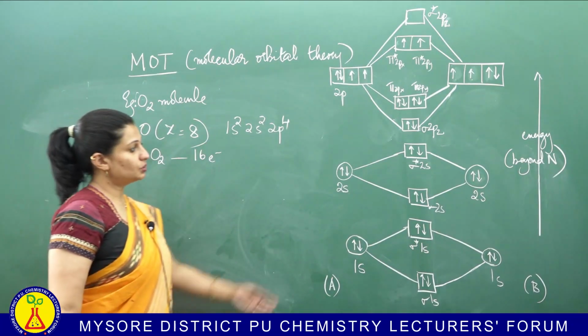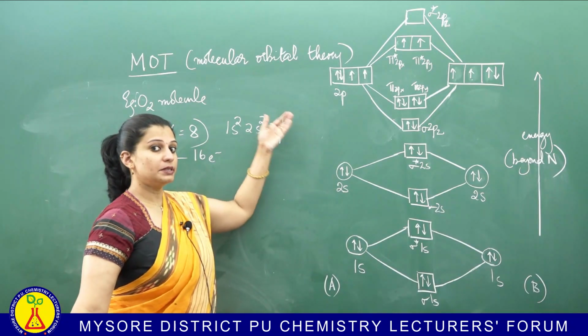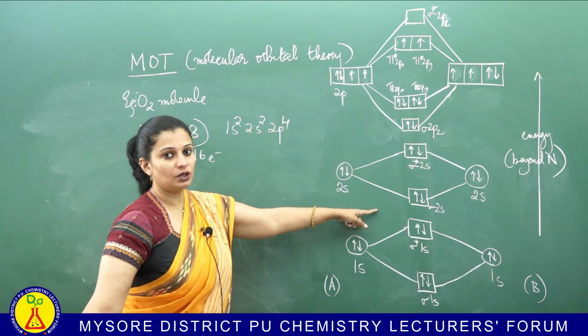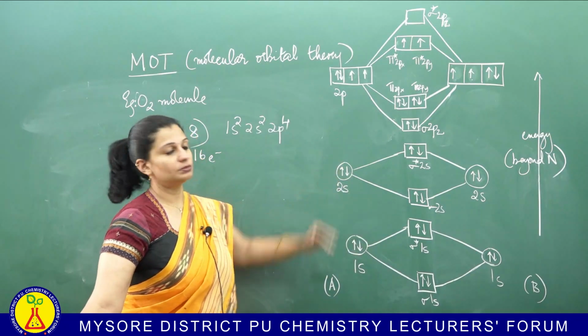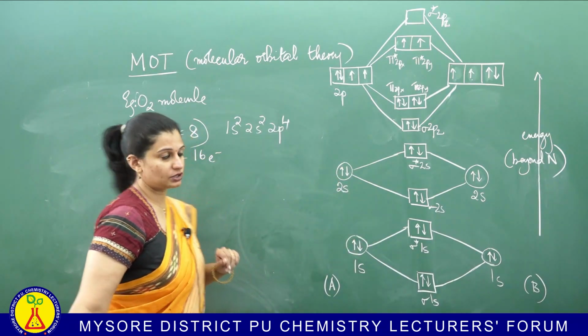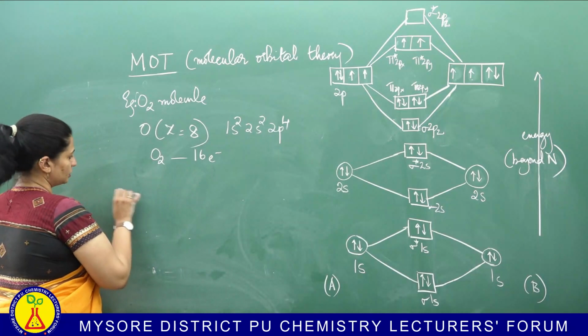In the exam also you have to draw the diagram completely. Don't forget to name the orbitals. Many of you will draw the diagram but will forget to name the orbitals. Don't do that. Okay. Now, what's the configuration?